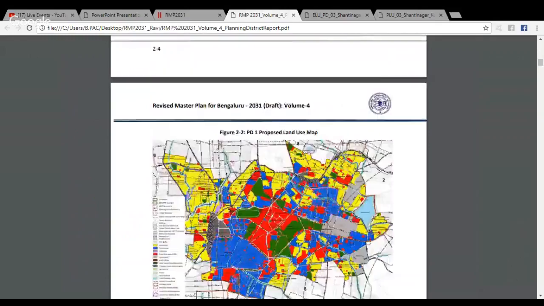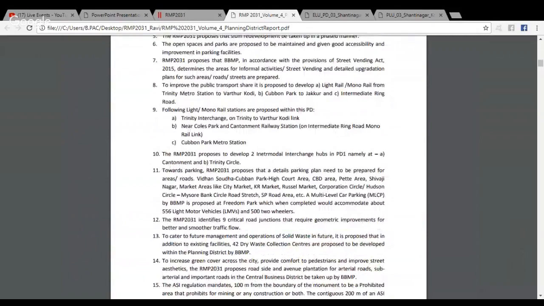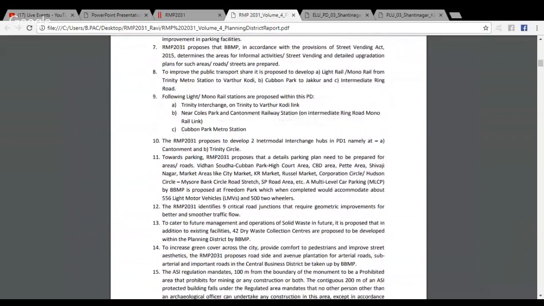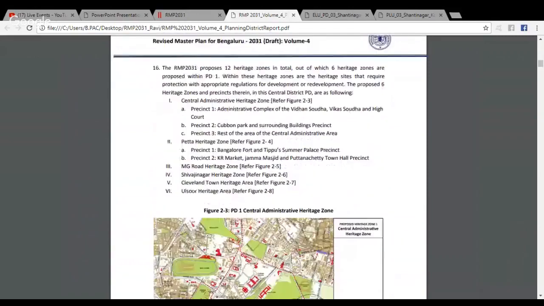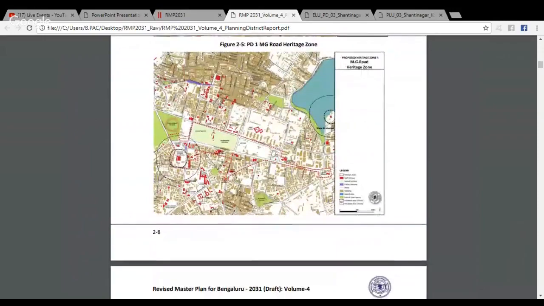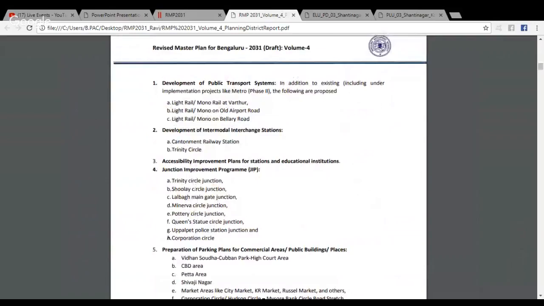For example, here there are a whole lot of proposals related to, let's say, the heritage uses. Or, for example, they mention that there's a plan for a light monorail train near Trinity Interchange and Cubbon Park Metro Station in Planning District 1. So, similarly, it will be there for your own planning district. And therefore, you have to see what they have suggested.